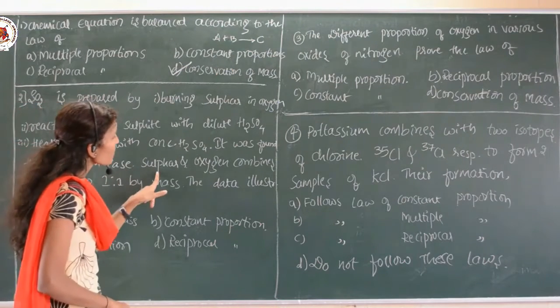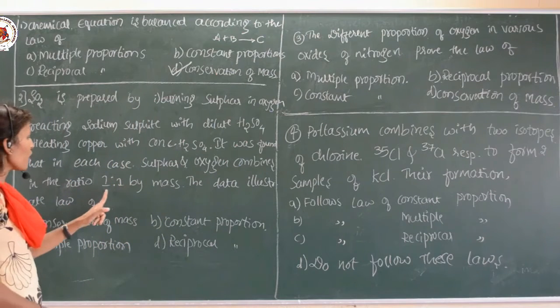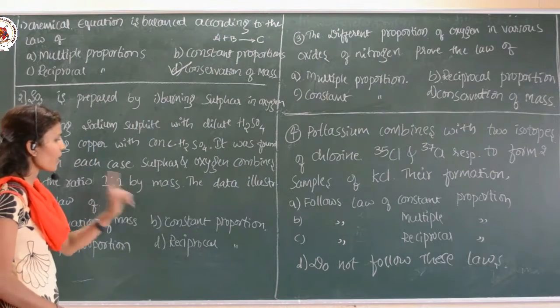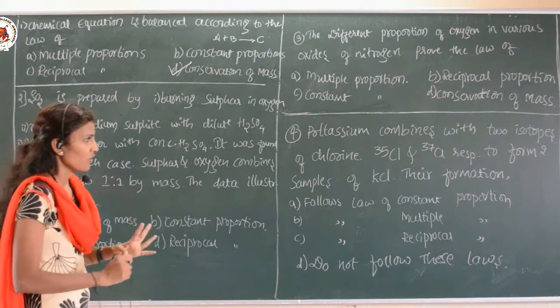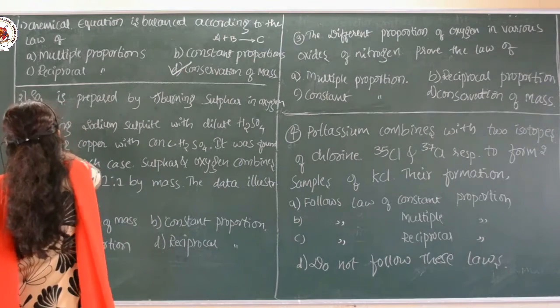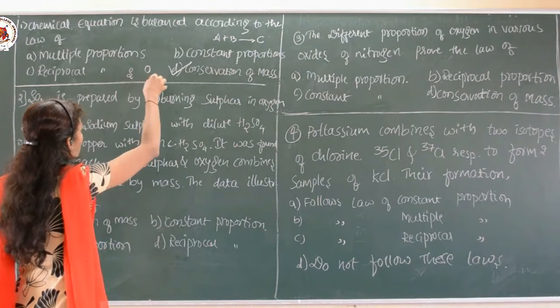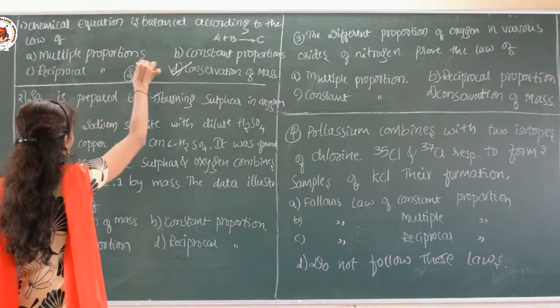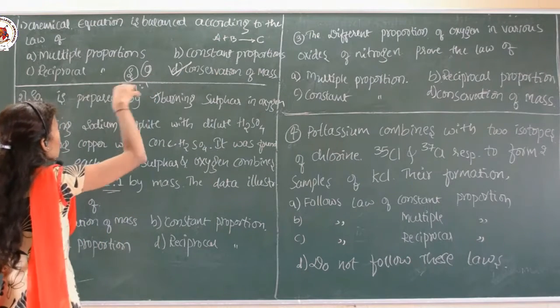What is the question? Sulfur and oxygen combine in the ratio of 1:1 by mass. The data illustrate the law of what? So here they have said that in the first case, second case or third case, whenever sulfur combines with oxygen, the ratio will always be 1:1.